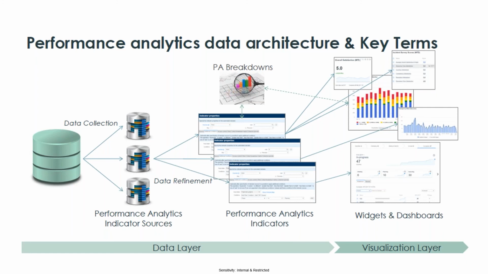After we collect that, if I want only the tickets with priority one, that is a condition restricting the data. We don't want the whole data, we want only the tickets which have priority one. Or, let us suppose an incident ticket has different categories, and we want only tickets of this particular category. So we are restricting the data to only what we want. That is data refinement. Where do we do all that? We do that in the indicator.